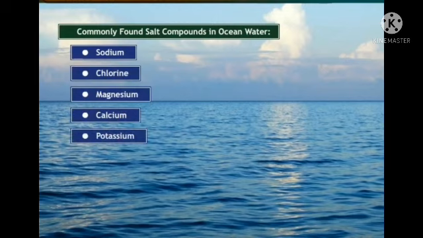Listen carefully, students, and write down your running notes. Once again I will explain. Commonly found salt compounds in ocean water: the first one is sodium, the second one is chlorine, the third one is magnesium, the fourth one is calcium, and the fifth one is potassium. This is very important.